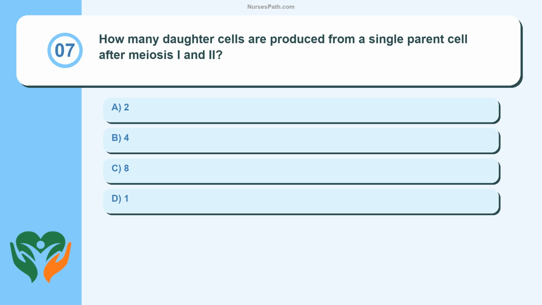Question 7. How many daughter cells are produced from a single parent cell after meiosis 1 and 2? 2, 4, 8, 1.